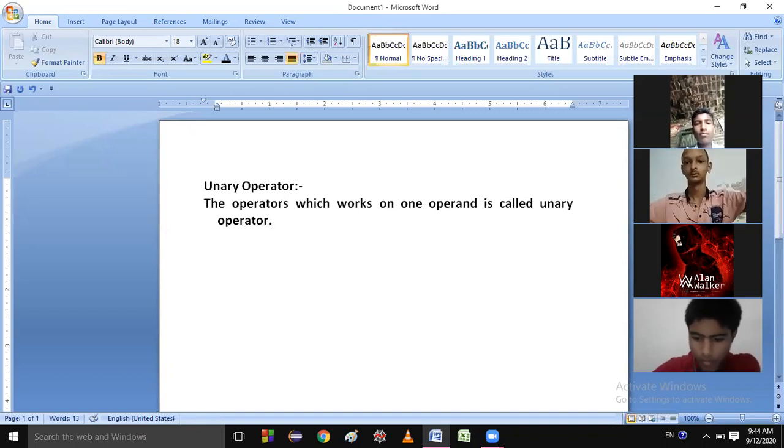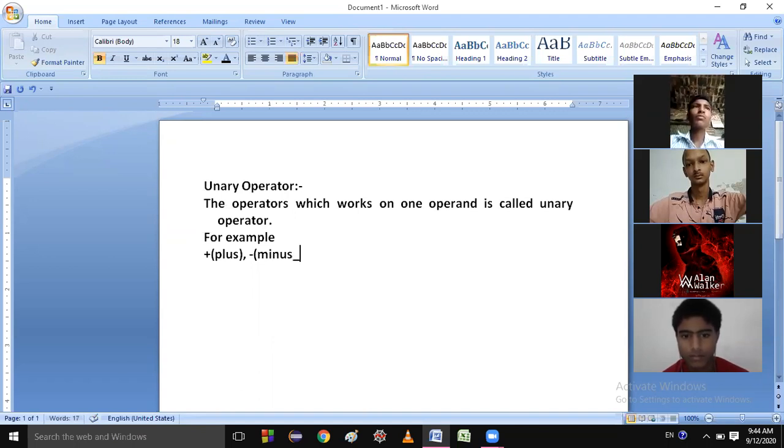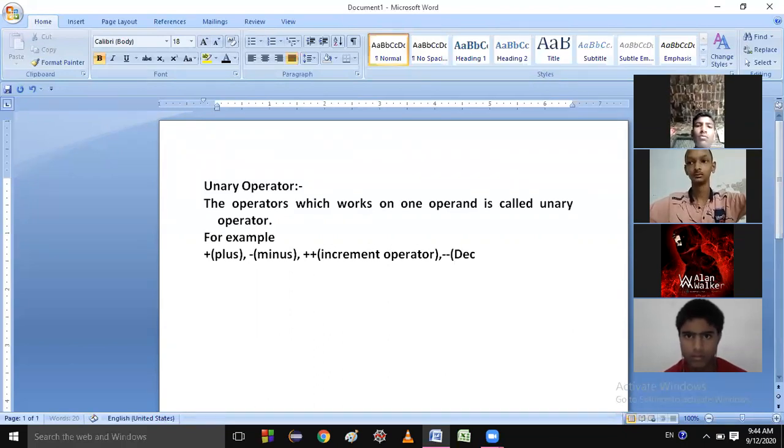For example, this is plus. This plus comes under the unary operator. Minus, next one, plus plus, the increment operator, next one is minus minus, the decrement operator.